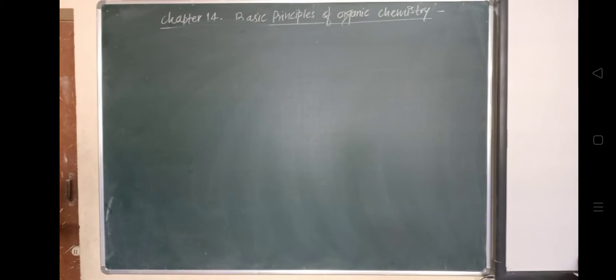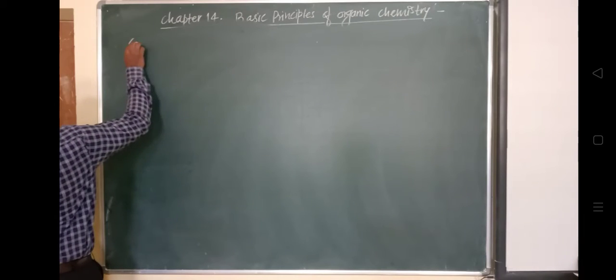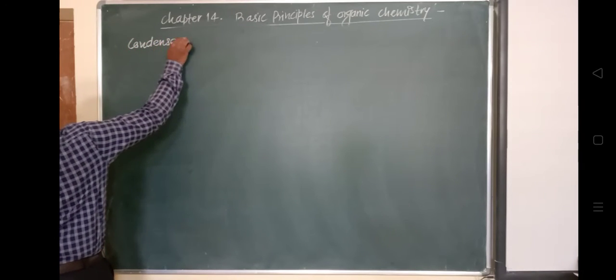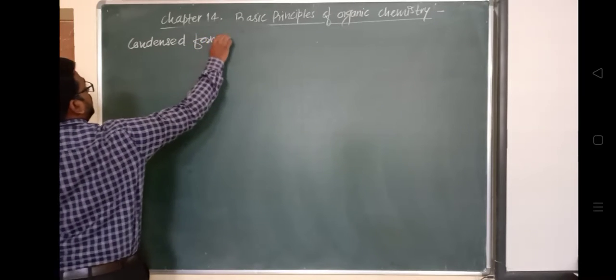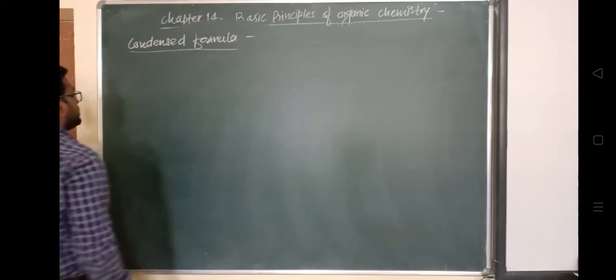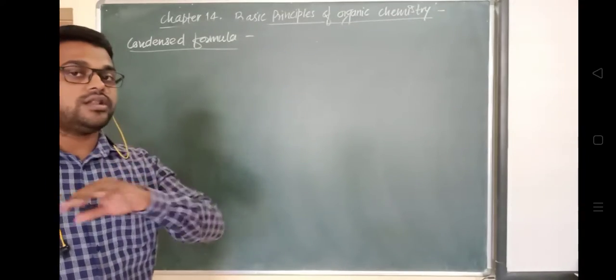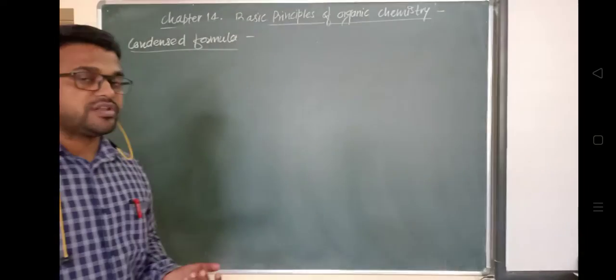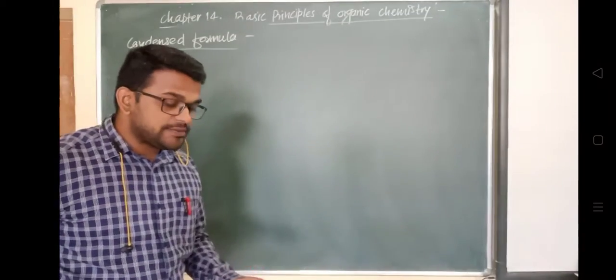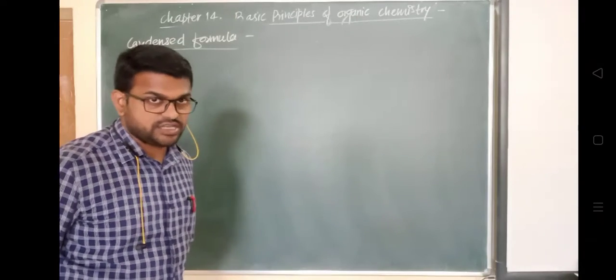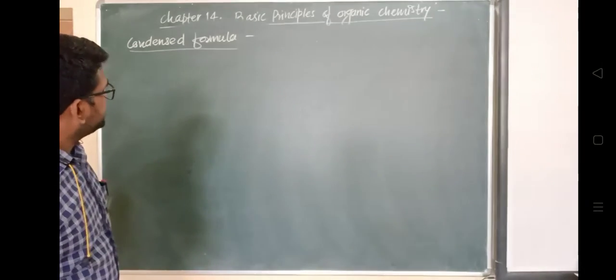So the next topic is the condensed formula. We have seen condensed electronic configuration. What are we doing there? We are not writing the whole configuration. We write it with reference to the preceding noble gas element, for our convenience. In the same way, the condensed formula.